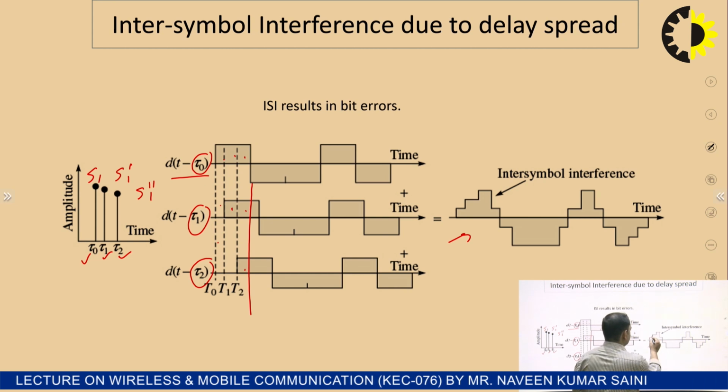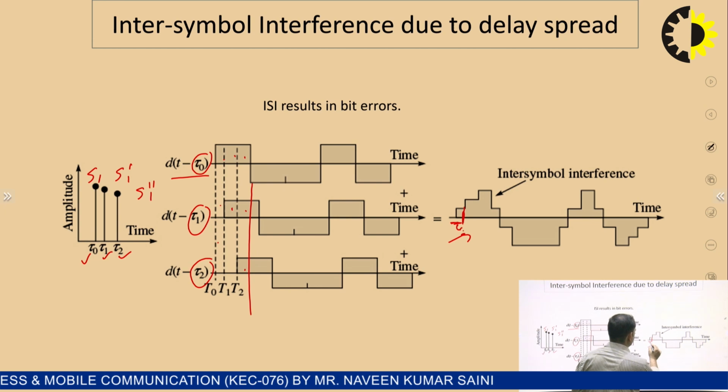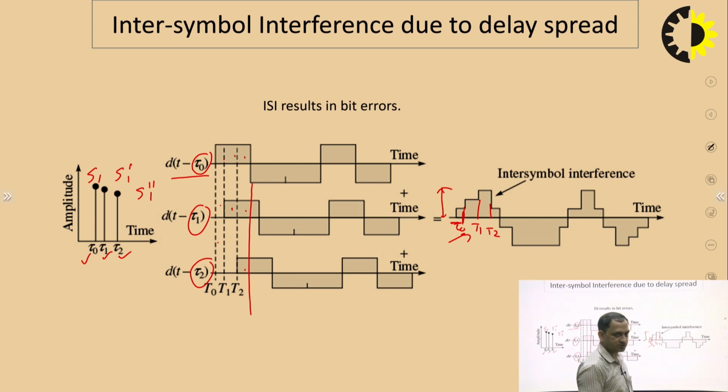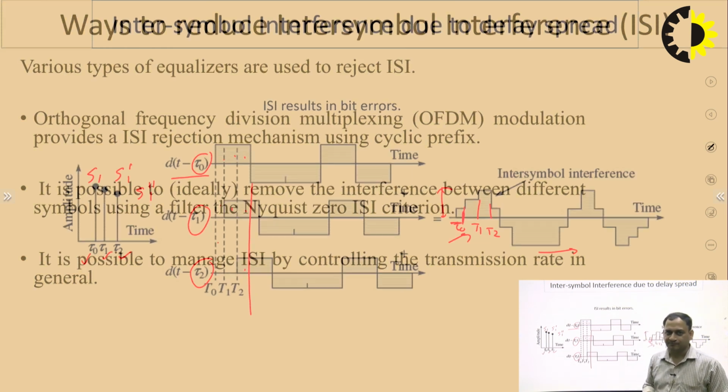Like see, this one is coming at the time instant t naught, this one is for t1 and this one is for t2. So at these different time instants we are getting different amplitudes of the signal. So the composite signal will create the ISI, or the inter-symbol interference. When we combine all this, as I mentioned, this type of waveform we will get. So this creates the ISI.